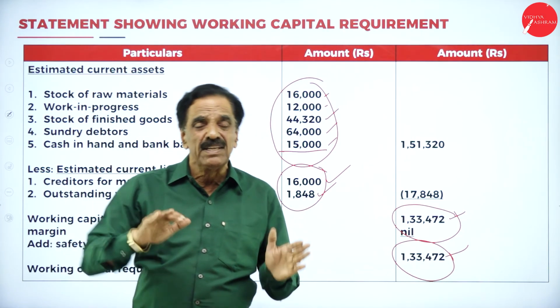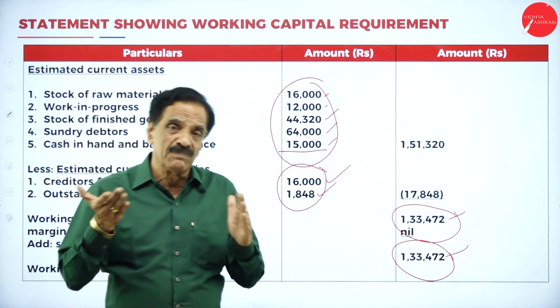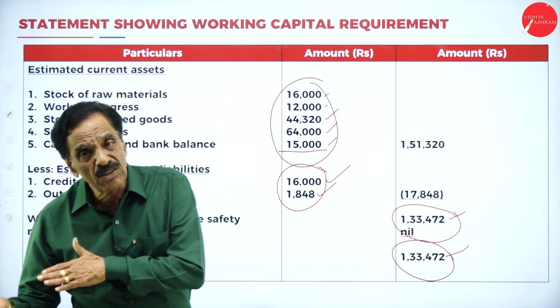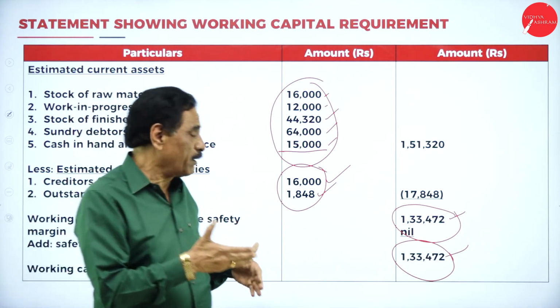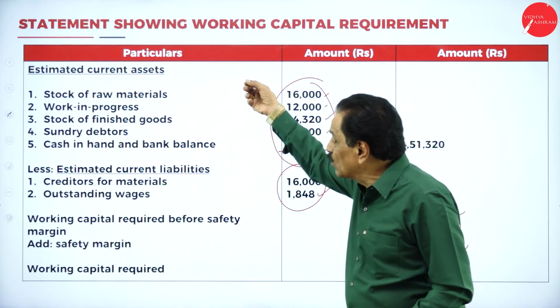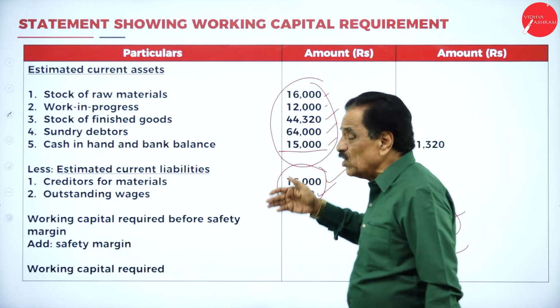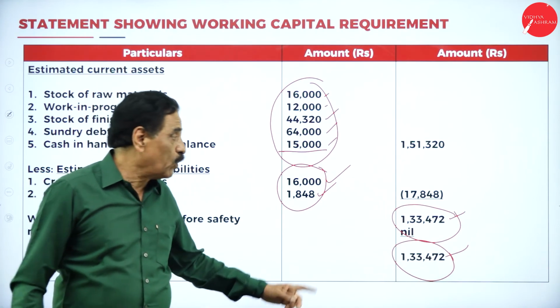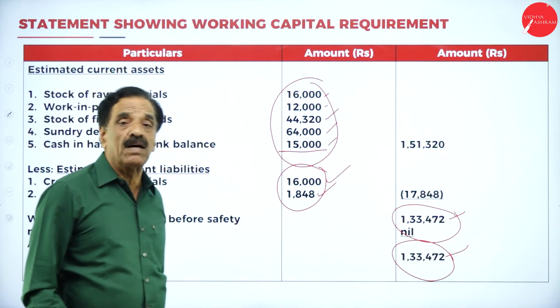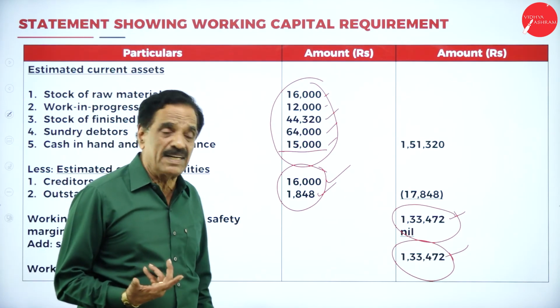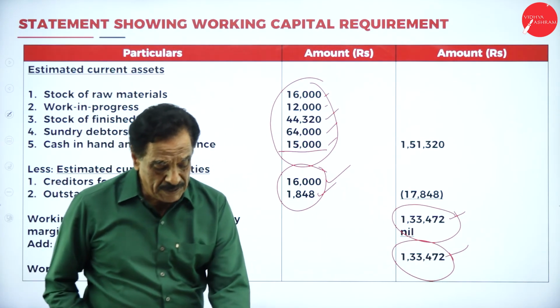If weeks are given, convert everything to weeks. If days are given, convert everything to days. If months are given, convert everything into months. Put it into the format. This is the format you have got. Out of the current assets, you have to deduct the current liabilities. Whatever the difference comes, that is the working capital. Add the safety margin. Then only we can say that your required working capital has come.